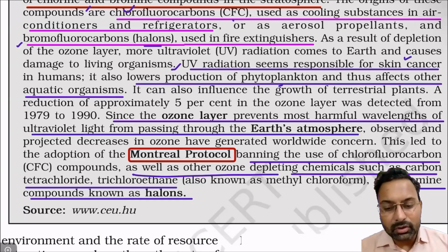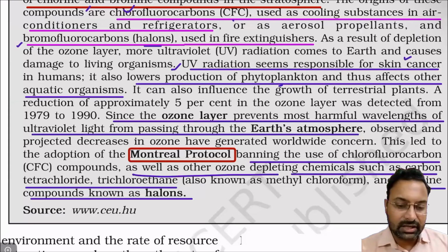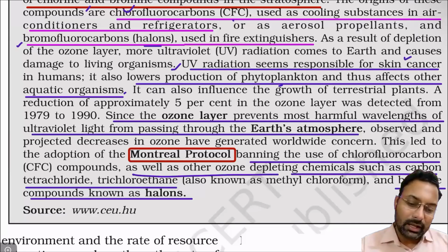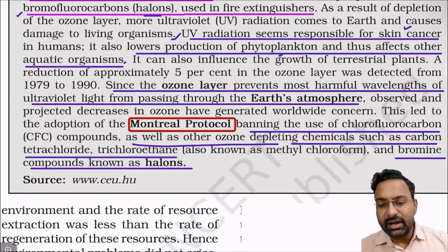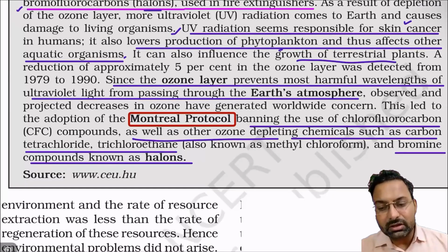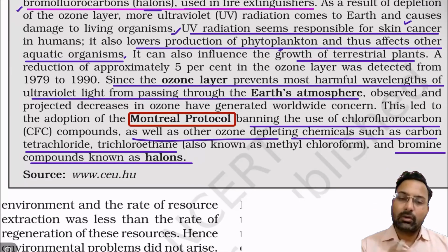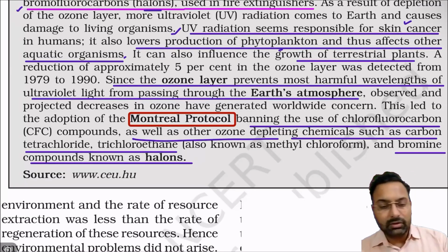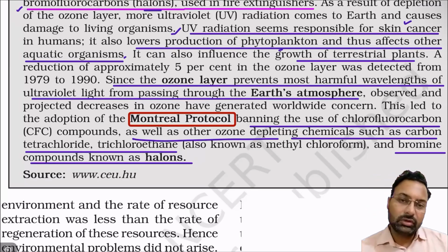It lowers the production of phytoplankton and affects the aquatic animals also. And it also influences the growth of terrestrial plants. So aquatic animals, terrestrial plants, and humans as well. So it impacts everyone, right? So this is the problem of ozone layer depletion.